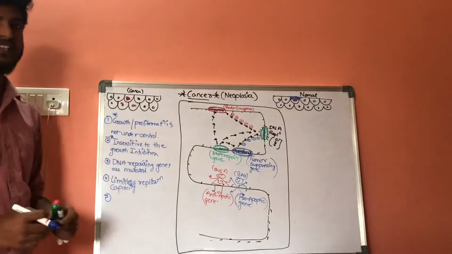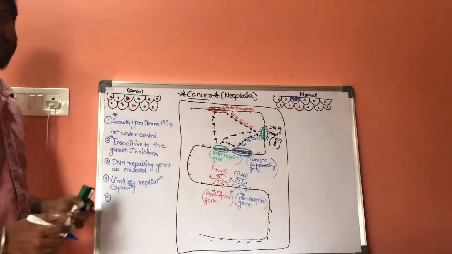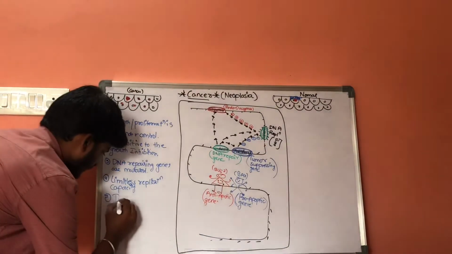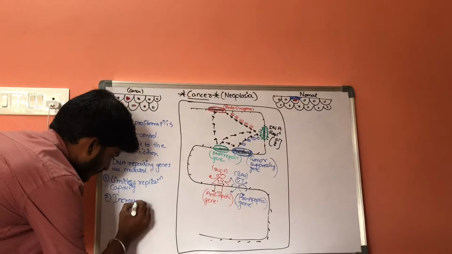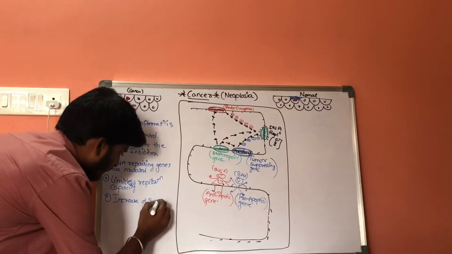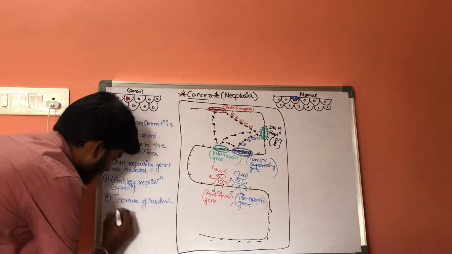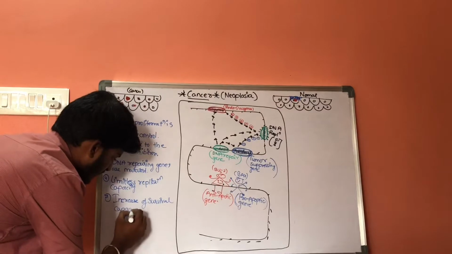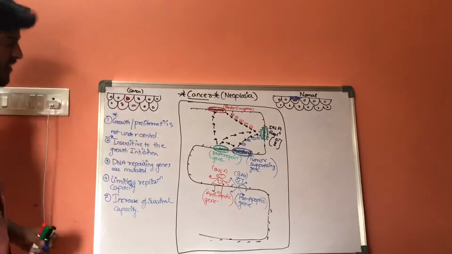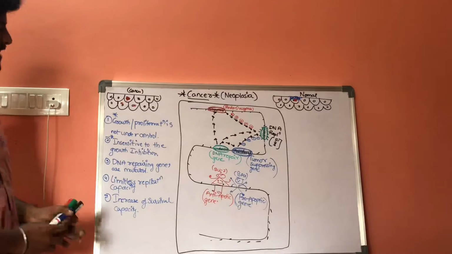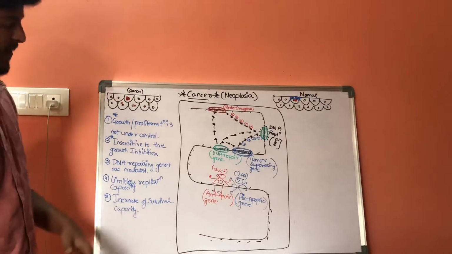Now coming to the fifth property, that is, this cancer cell increases the survival capacity. How does the cancer cell increase the survival capacity?